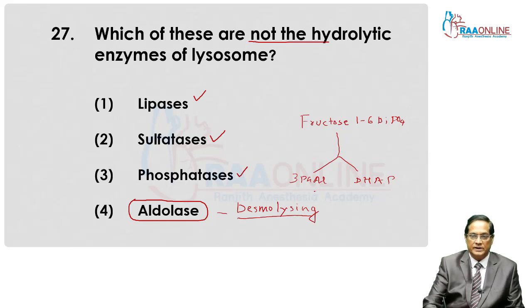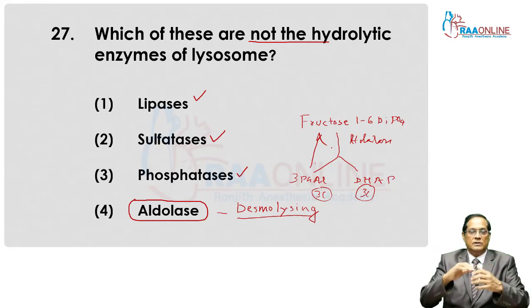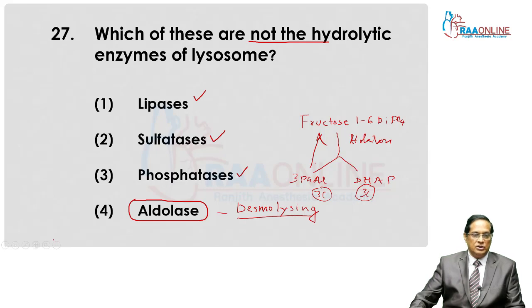So the 6-carbon compound undergoes cleavage with the help of the enzyme aldolase. This enzyme is also responsible for combining them. That is, if required, this enzyme works in the reverse direction and combines 3-PGAL and DHAP into fructose 1,6-diphosphate. So this is not a hydrolyzing enzyme. Aldolase is a desmolizing enzyme.